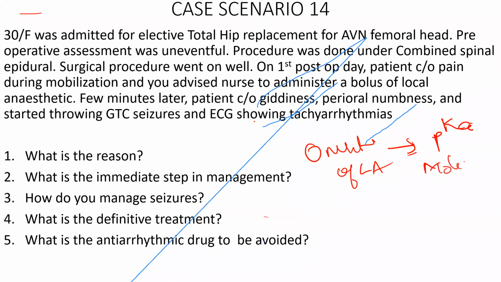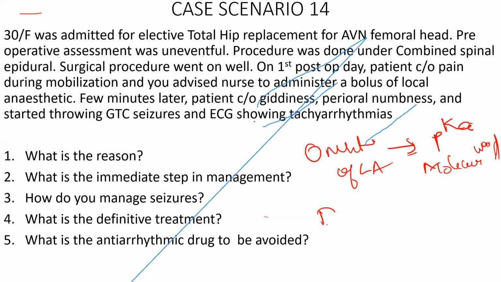Molecular weight. Okay, so these are the two factors which will affect the onset of local anesthetic. Is there any law governing the onset of action with molecular weight? Graham's law of diffusion. Graham's law of diffusion says diffusion is inversely proportional to the square root of molecular weight, which means a smaller substance can diffuse across the membrane and act easily.